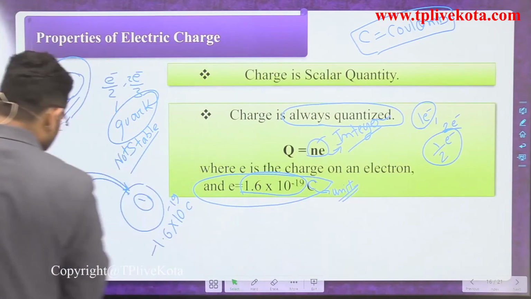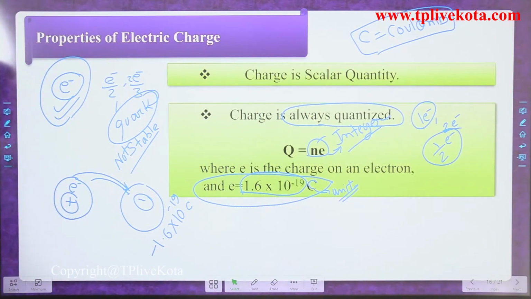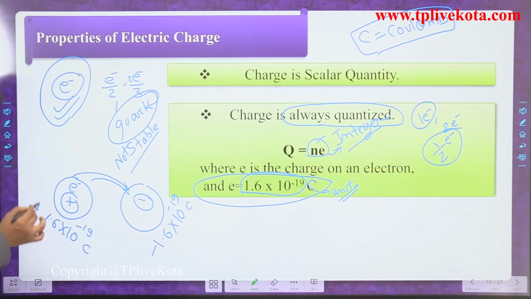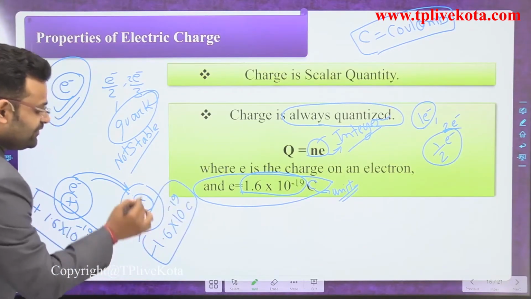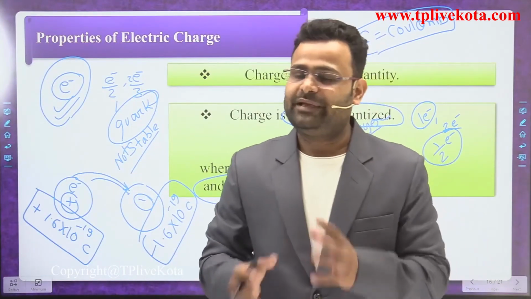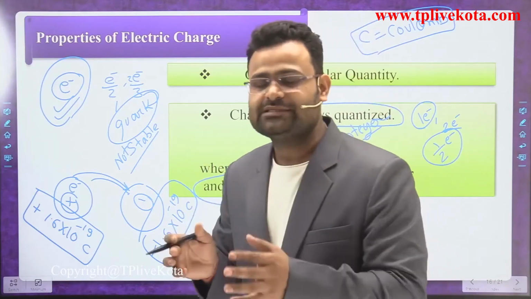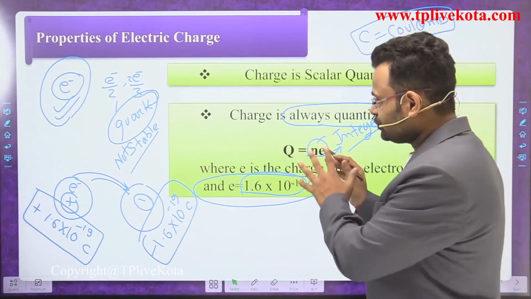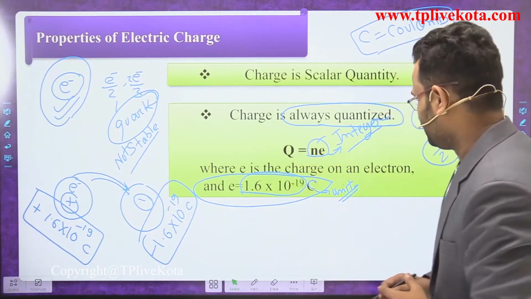And similarly, if you talk about the other body, then it also has a charge of 1.6 into 10 to the power minus 19 coulomb, but it is a positive charge. Okay, that is the difference between them. So if you are exchanging one electron, it means you are exchanging 1.6 into 10 to the power minus 19 coulomb of charge. So that is the second property of charge.